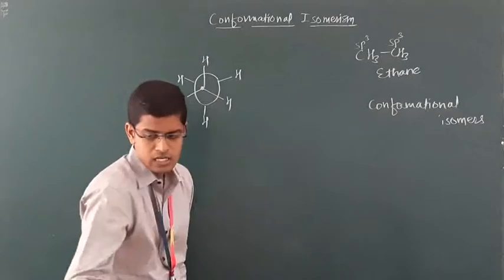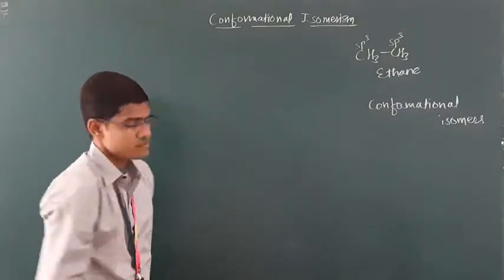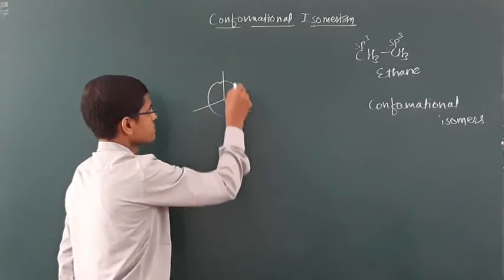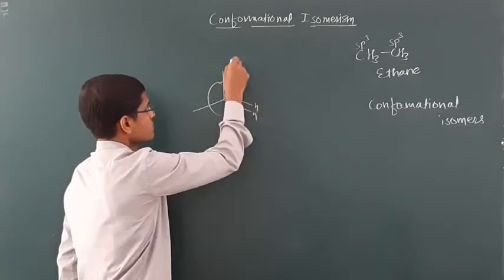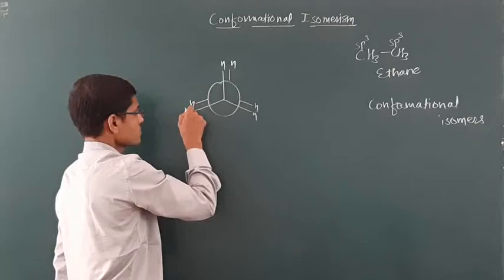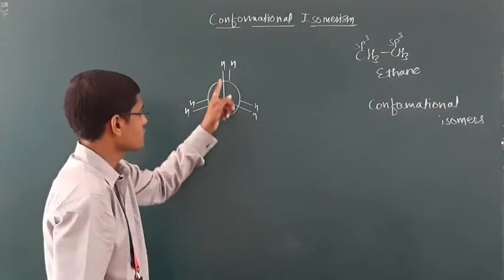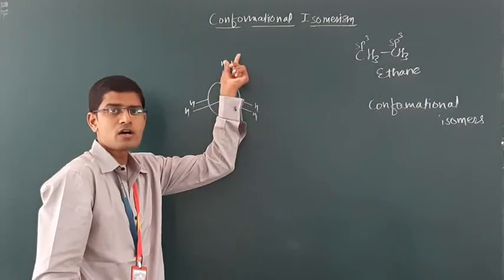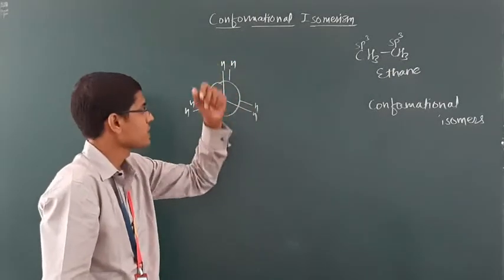Let's start with the eclipsed conformer, in which the hydrogen on the frontal carbon and the hydrogen on the rear carbon are in front of each other.